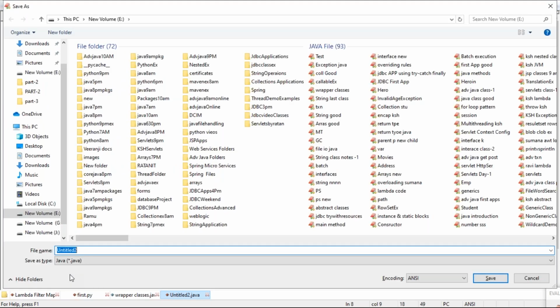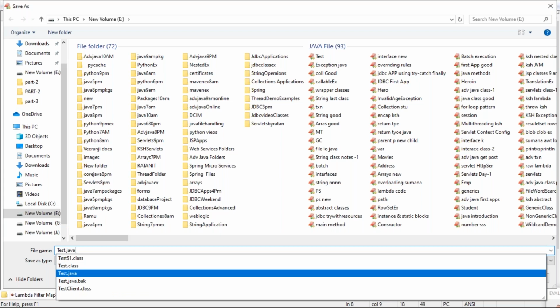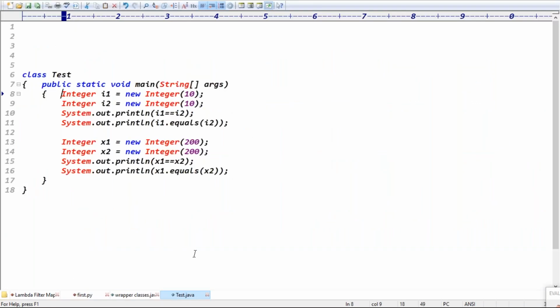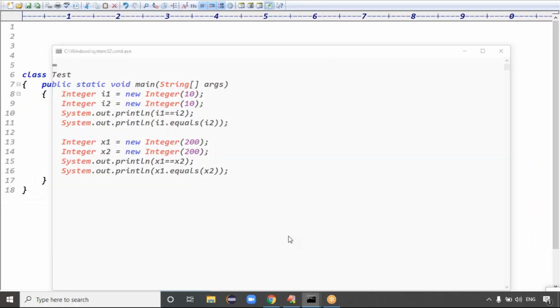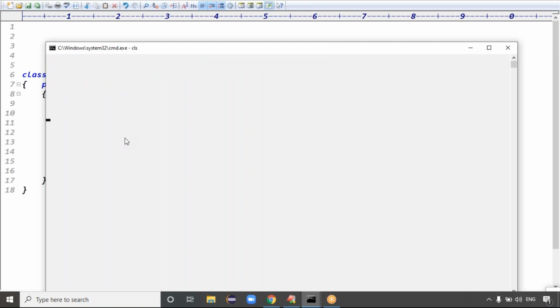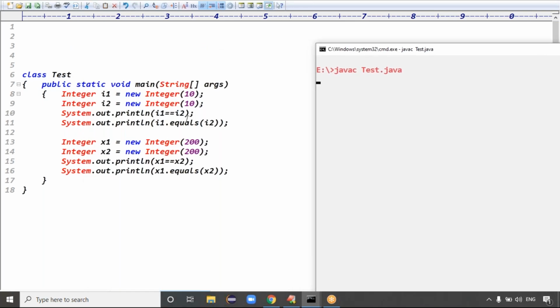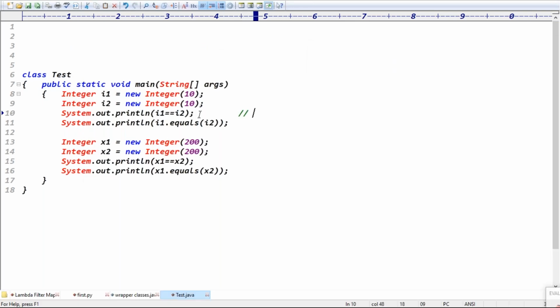You can save this code in local disk E as Test.java. Just open the command prompt, go to local disk E, and compile. The application is called Test.java, and the code compiles fine. For the first case you'll get the output false, and that's fine. But what about the next line's output?